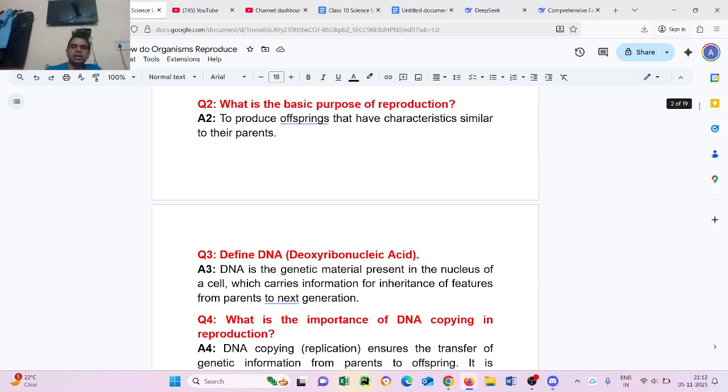Question number 3: Define DNA. Deoxyribonucleic acid. DNA is the genetic material present in the nucleus of a cell, which carries information for inheritance of features from parent to the next generation.